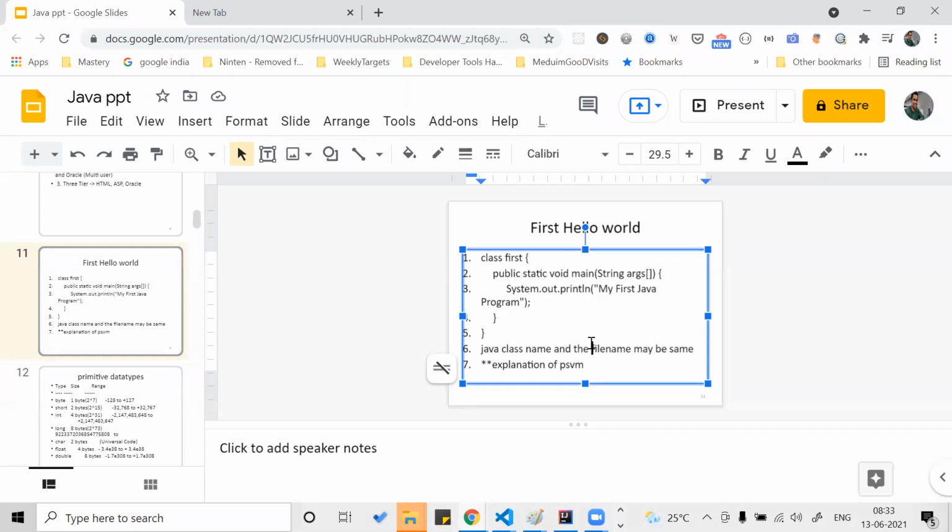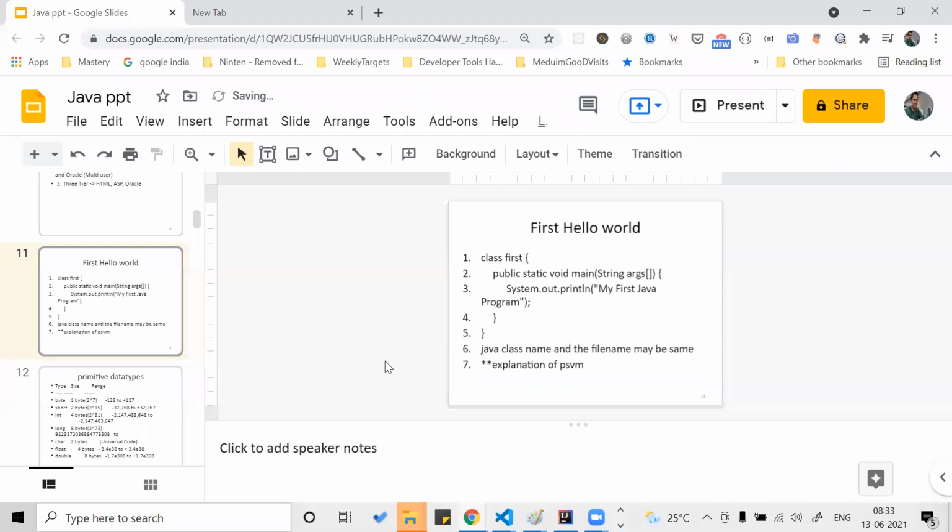Sir, F is in lowercase. Very good. So you guys are practicing. Yep, you always keep it as small, so that I can ask this question to the new batches also.